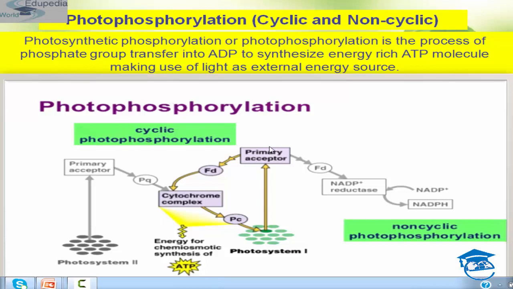photophosphorylation. It occurs in any of the following two transfers, from ferredoxin to the cytochrome. See, it is making the ATP, and from cytochrome complex to the cytochrome F. Okay, so this is how ATP synthesis takes place in cyclic photophosphorylation, students. Okay, now comes your non-cyclic photophosphorylation. So what happens in this?